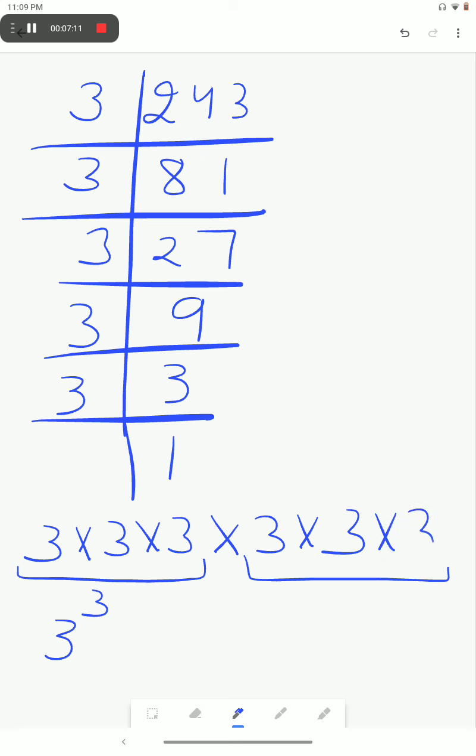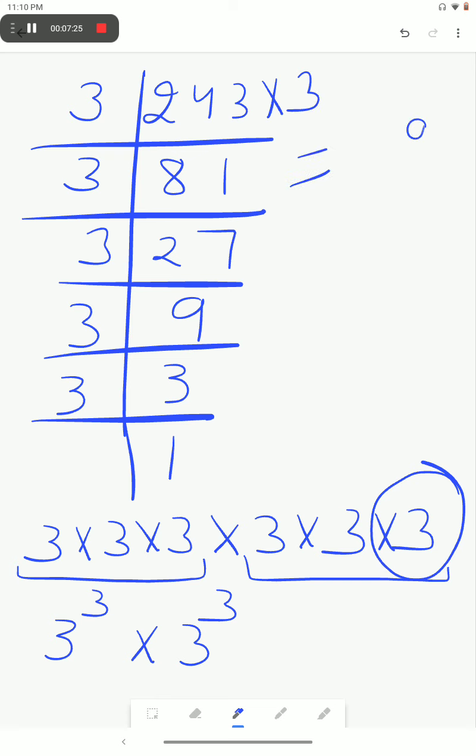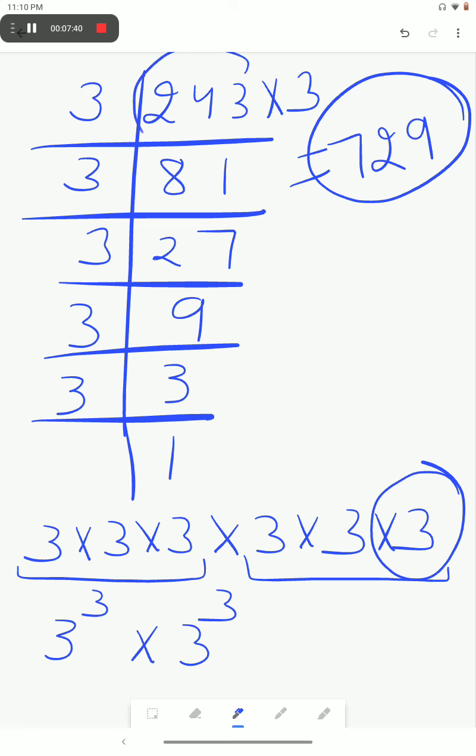It means multiply it by 3. Now it will be a complete triplet. So we have to multiply it by 3 to make it a perfect cube. And when we multiply it by 3, what number will we get? The product will be 729, which is a perfect cube, obtained by multiplying 243 by 3, because these 3s were not completing the triplet. We have to multiply it by one single 3 to make it a complete triplet.